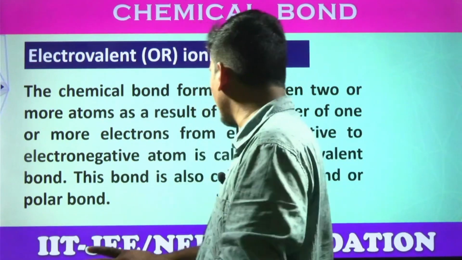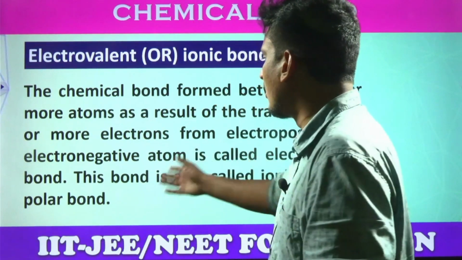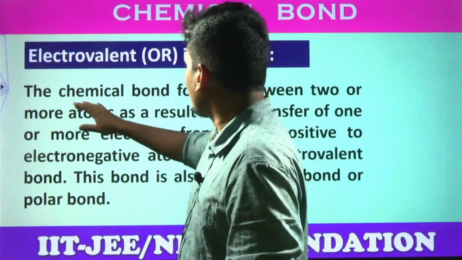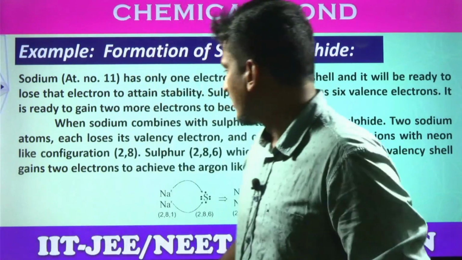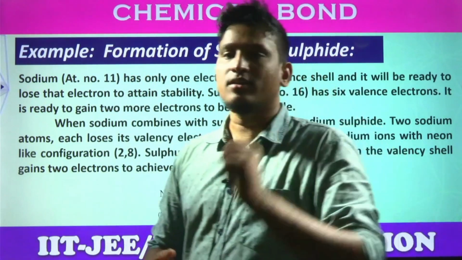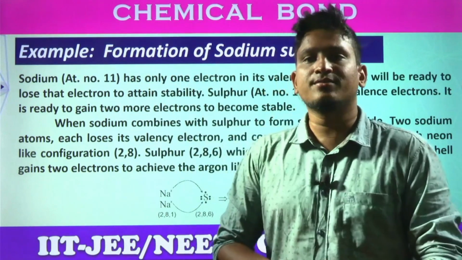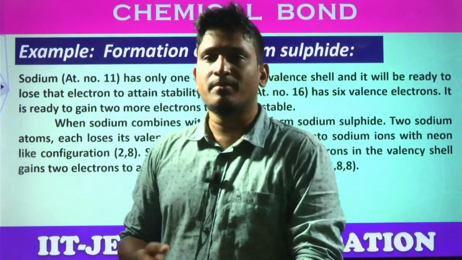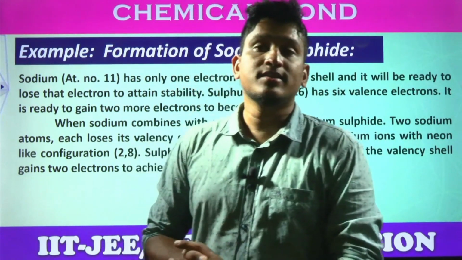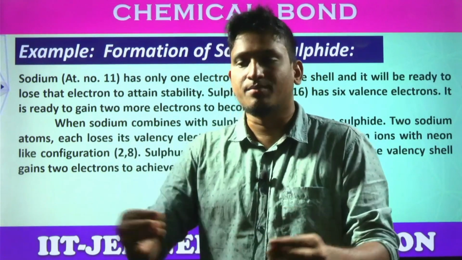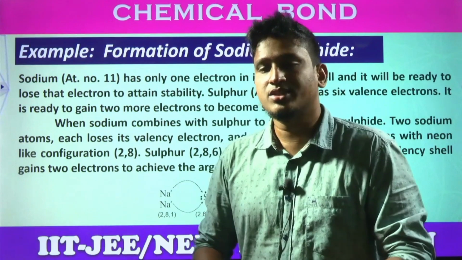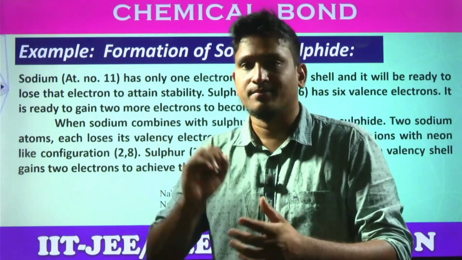So let us see a few examples. This bond is also called an ionic or polar bond. So students, look at the bond formation of sodium sulfide. Sodium and sulfur. First of all, what is the configuration of sodium? The atomic number of sodium is 11. What is its configuration? 1s2, 2s2, 2p6, 3s1, or by general numbers, 2, 8, 1. Yes or no?